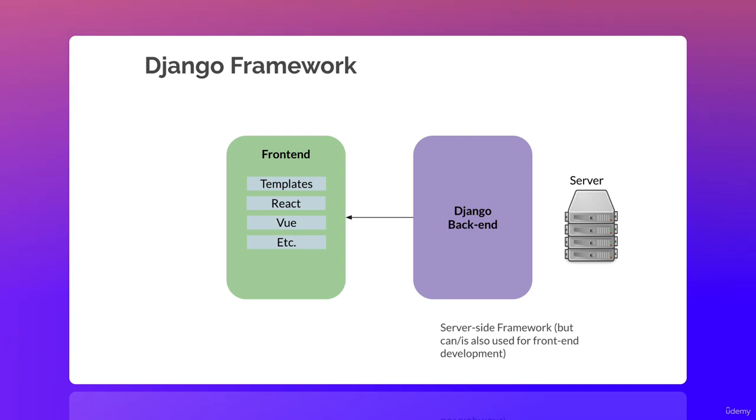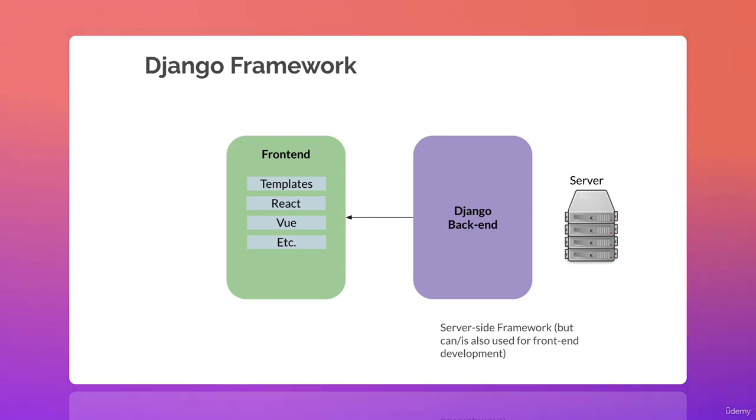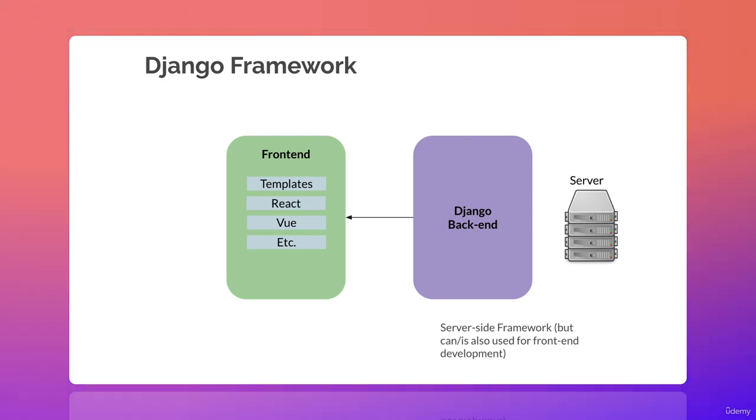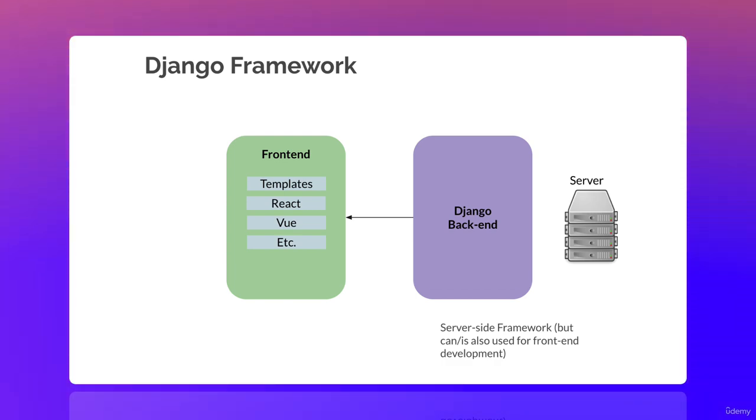But it also has the front end, to which we can attach different kinds of front-end frameworks, such as templates, which we're going to talk about here. This is specific to Django, essentially. We have React, that's a different framework. We have Vue and many, many other frameworks that we can attach to the Django backend so that users can actually see a website. Now, in this course we're not going to go overboard with front end because that is not the purpose. The big purpose for us is to understand Django in general, but we're also going to look into the front end because we will be able to create a web application which allows users to do things in the front end.